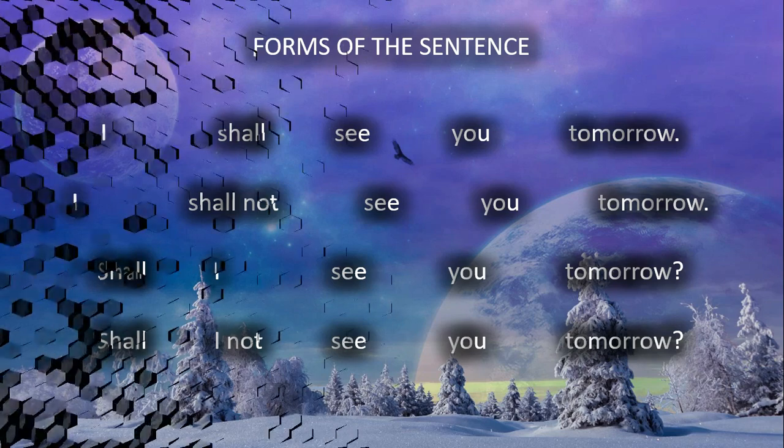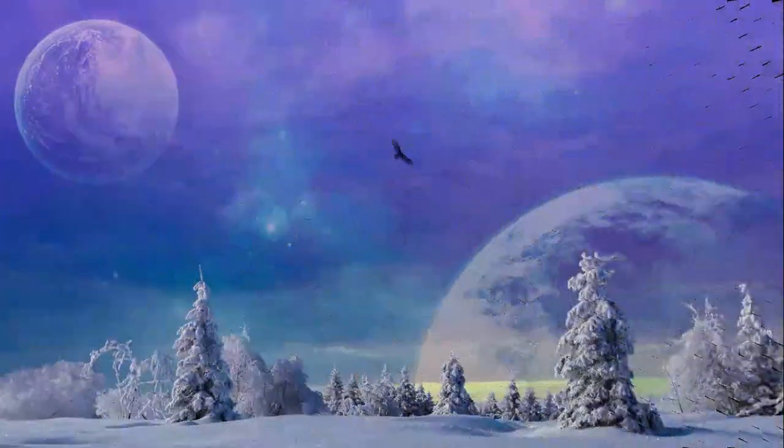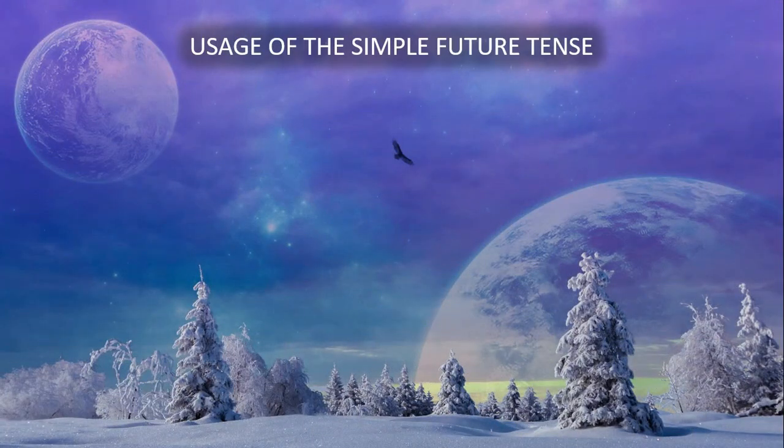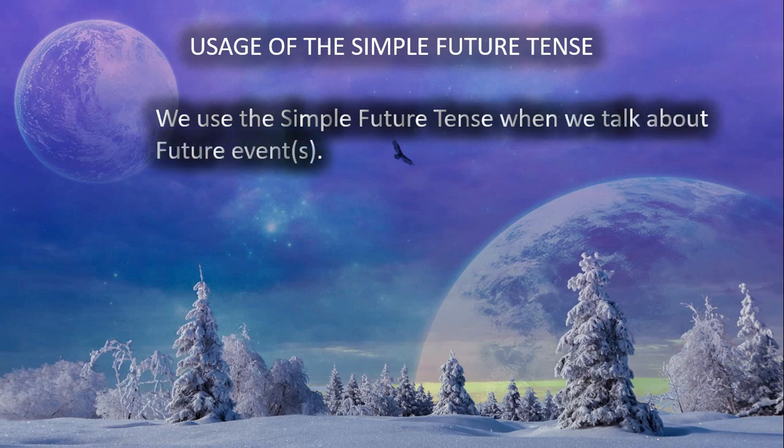So let us now talk about the most important part of this lesson, that is the usage, when to use it. As far as the usage is concerned, you will have to study them by yourself. Let us now talk about when to use the simple future tense. A simple approach is always better, and I believe it too. So we use the simple future tense when we want to talk about an event or an action that we think with certainty that it is going to happen.